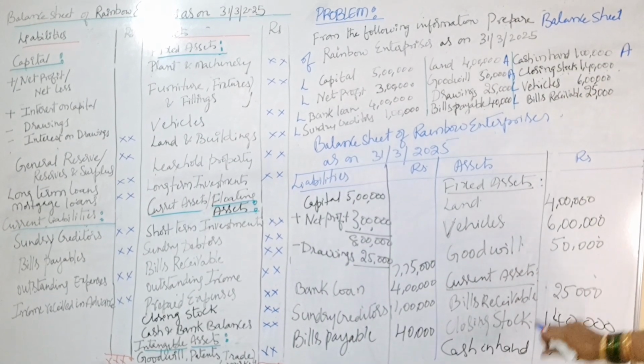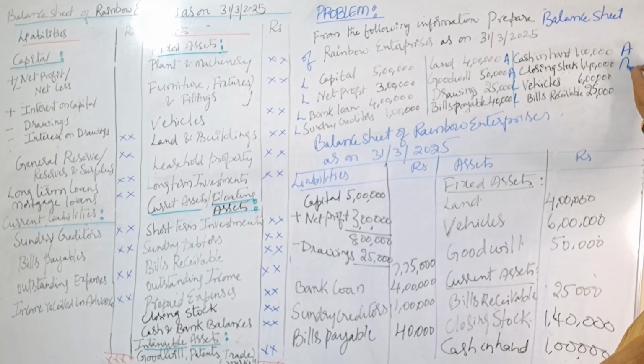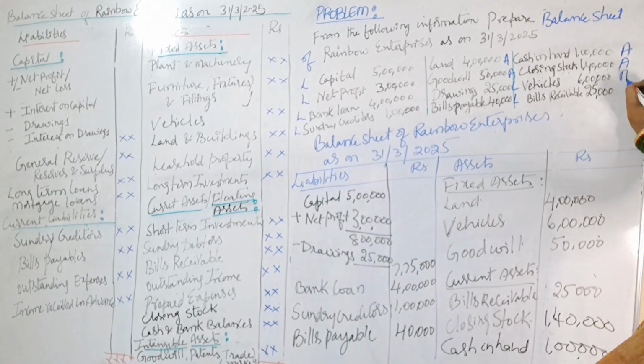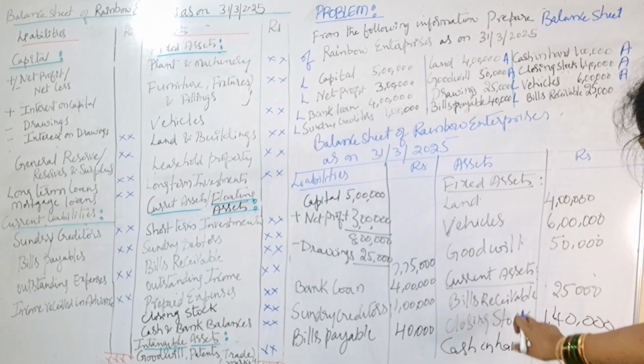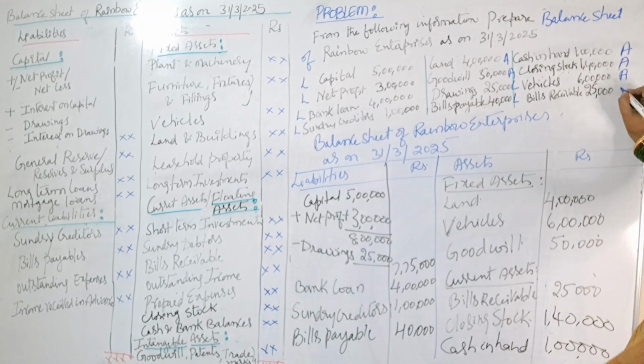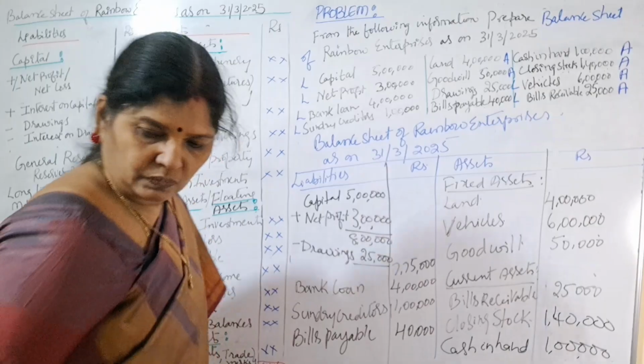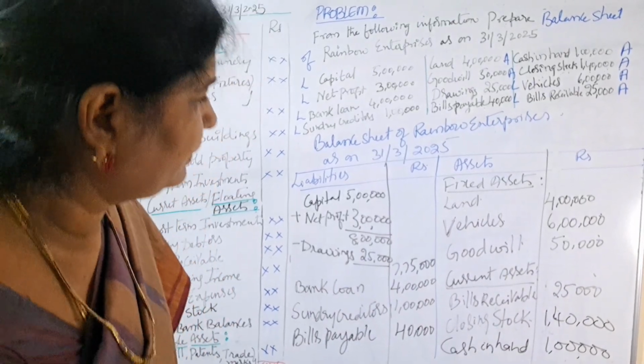Next, closing stock, we have covered under current asset. Next, vehicles, we have covered under fixed asset. Next, bills receivable, we have covered under current asset. So we have covered all amounts. So we'll make total of this.